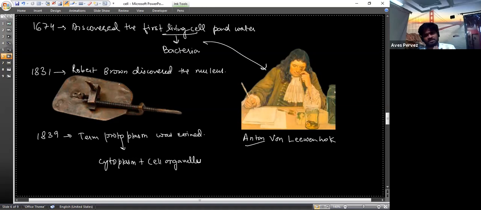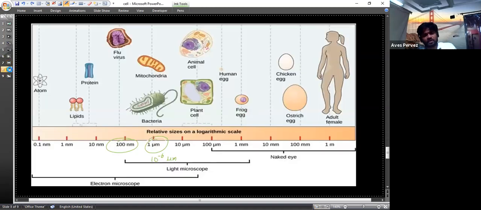In 1831, Robert Brown discovered the nucleus. In 1839, the term protoplasm was coined by the scientist Purkinje, and protoplasm means the cytoplasm plus cell organelles.